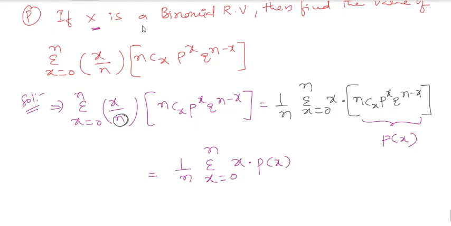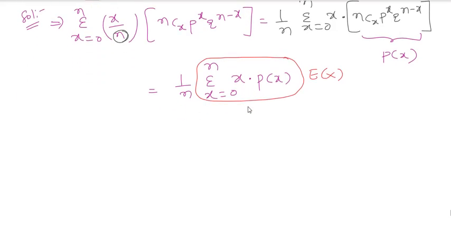If you observe properly, this overall portion is nothing but x into p(x). If you remember, this is the expectation of x with respect to a discrete random variable. And for which random variable is it the expectation? For a binomial random variable. So that is equivalent to 1/n into the expectation of x.